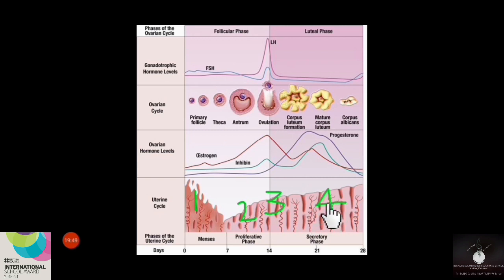This condition can be seen immediately after the release of the ova from the ovary. So as the ova moves along through the oviduct, if fertilization doesn't occur, what will happen? The corpus luteum will start to degenerate. As you see here, the corpus luteum will degenerate.